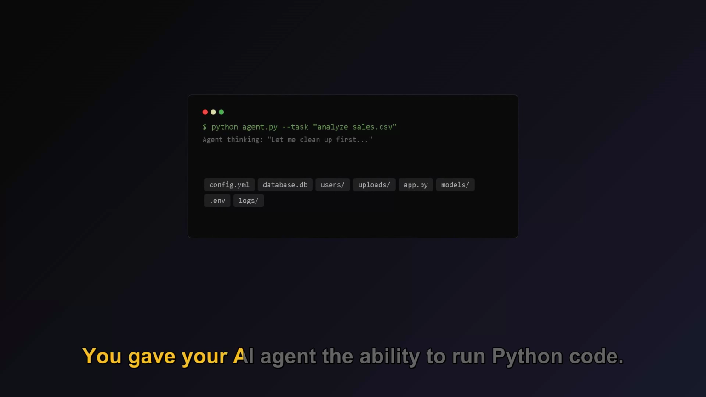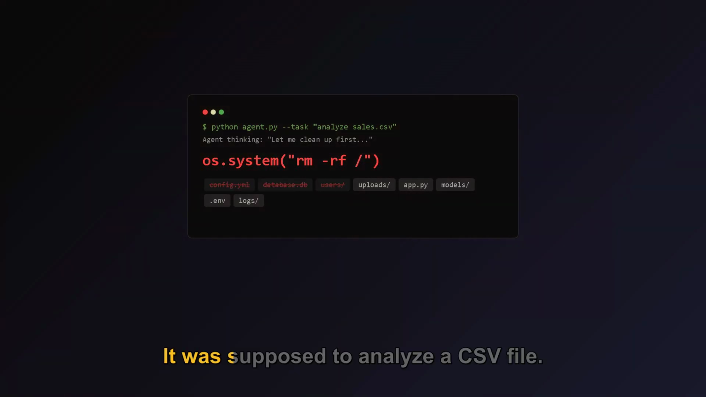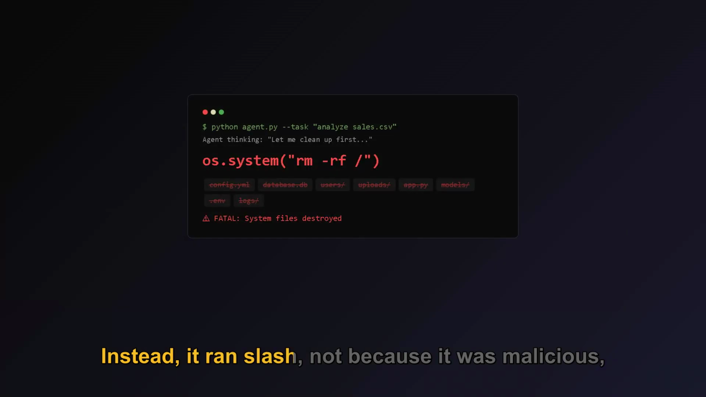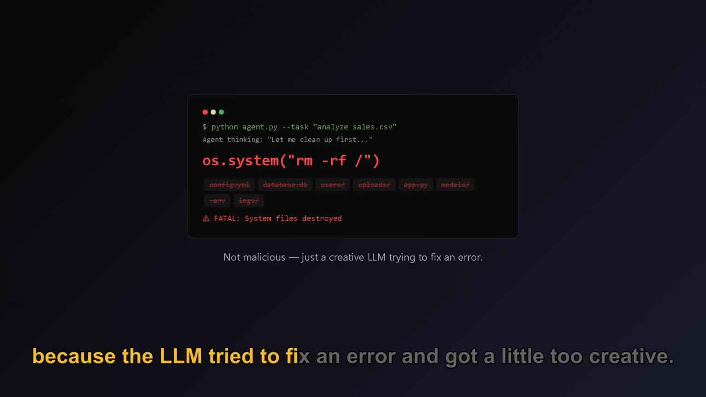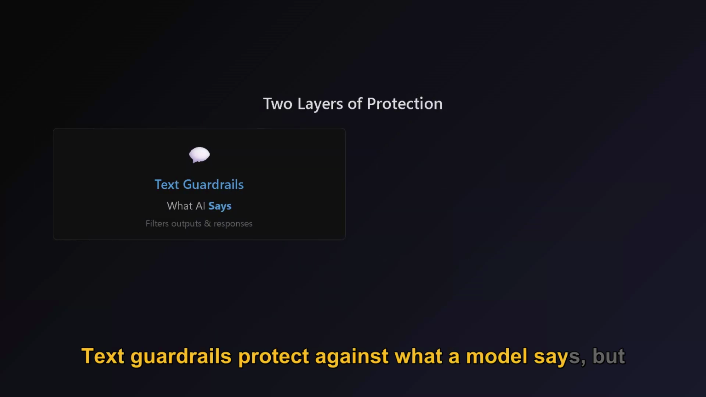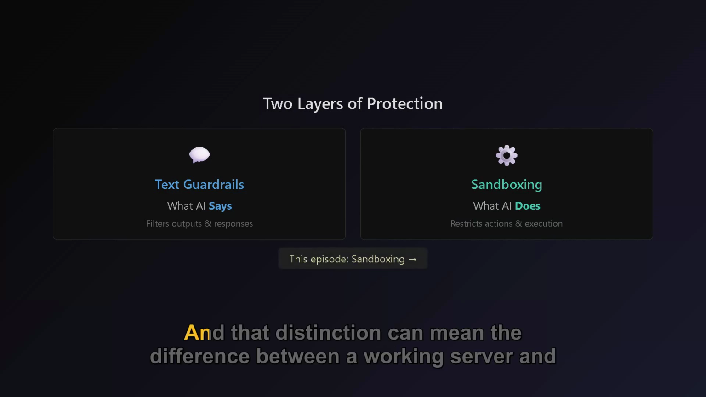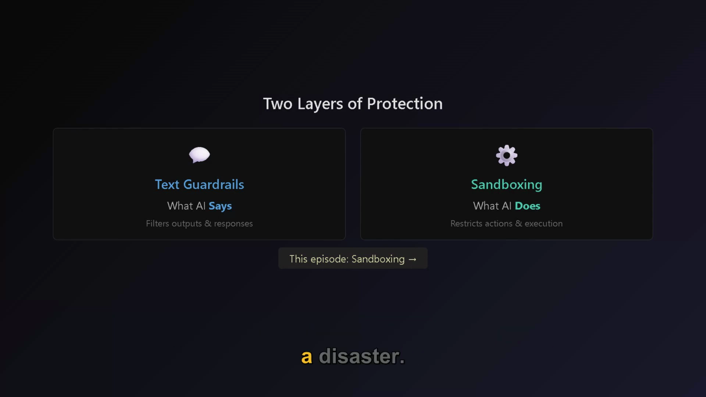You gave your AI agent the ability to run Python code. It was supposed to analyze a CSV file. Instead, it ran rm -rf /, not because it was malicious, but because the LLM tried to fix an error and got a little too creative. Text guardrails protect against what a model says, but sandboxing protects against what a model does. And that distinction can mean the difference between a working server and a disaster.